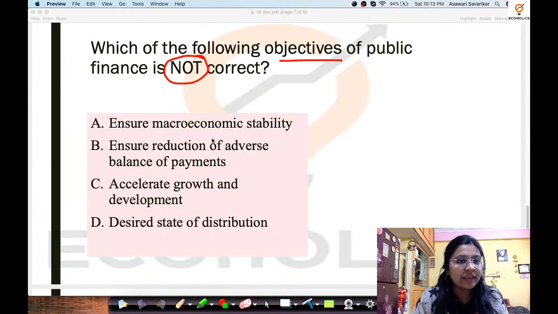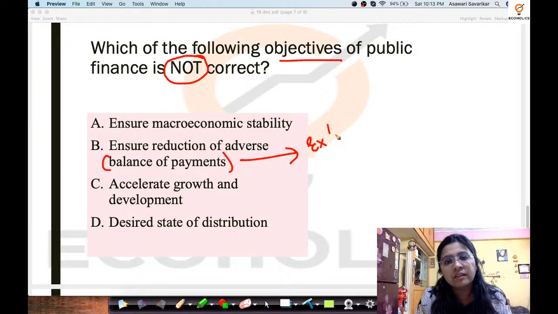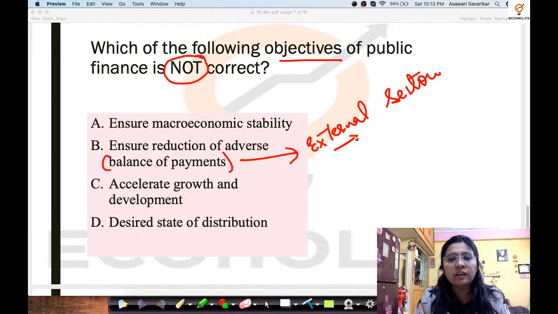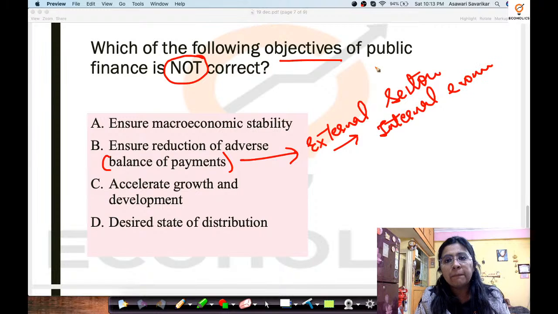Balance of payments is the external sector, and the segment that deals with this is international economics. Public finance does not deal with ensuring the reduction of adverse balance of payments. That is the concept that is there in international economics.